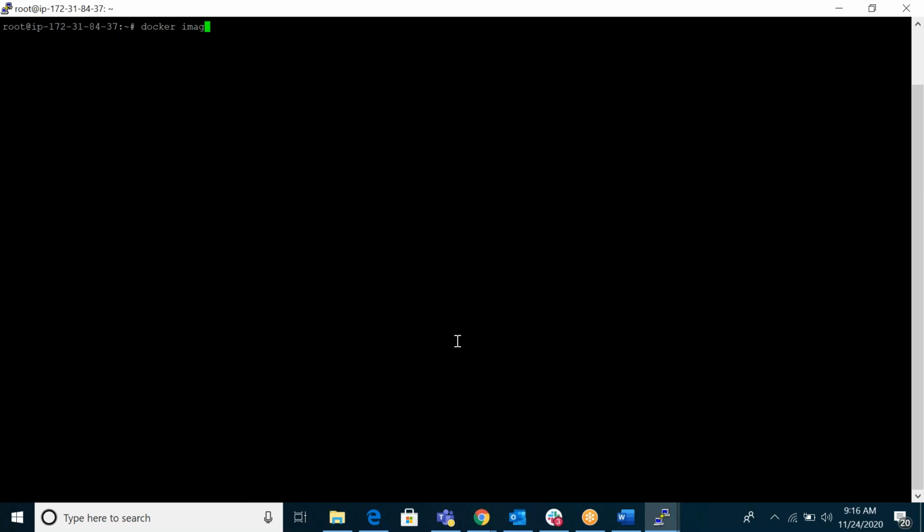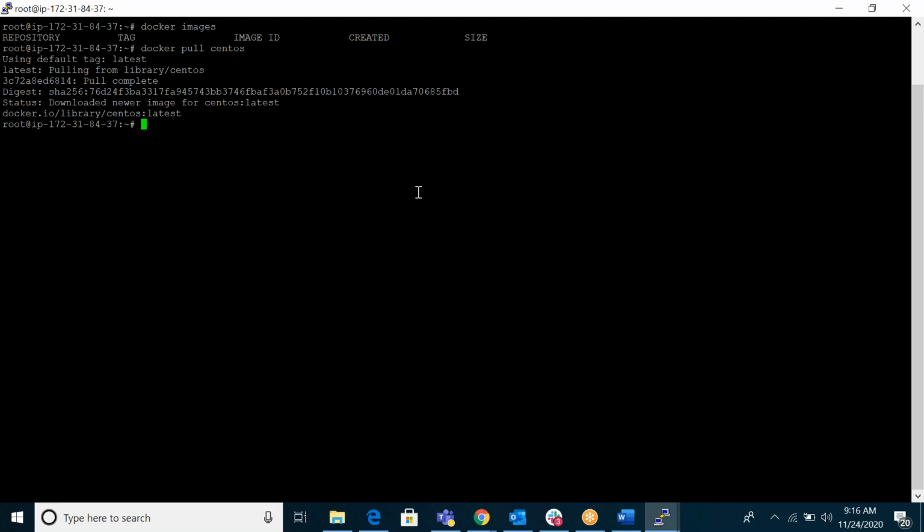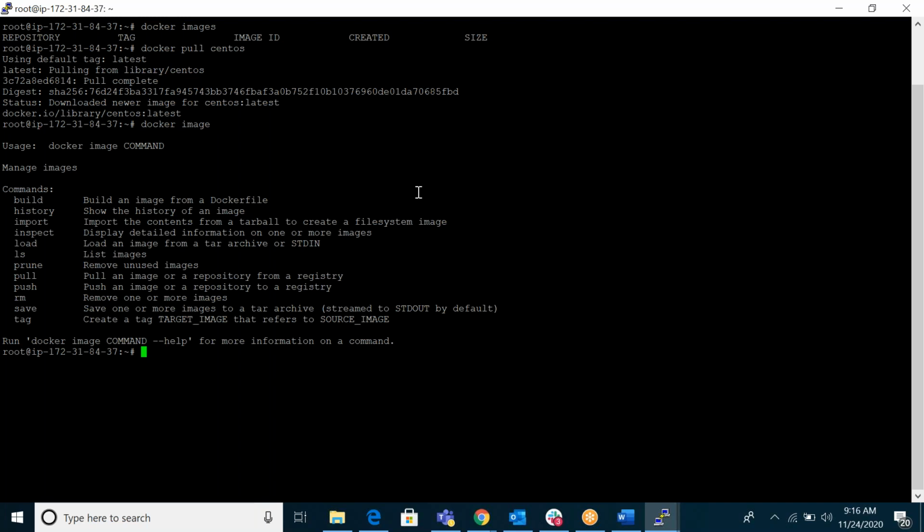Docker images, as of now, I don't have any images. Docker pull centos. If I give this, it will download the latest one. Just enter, and you can see within seconds it will download. Done. Sorry, docker images. You can see the tag is latest, because I gave only centos, so it downloads the latest one.